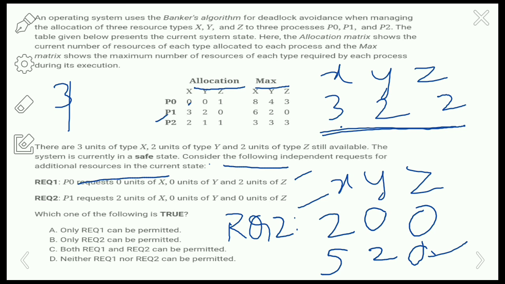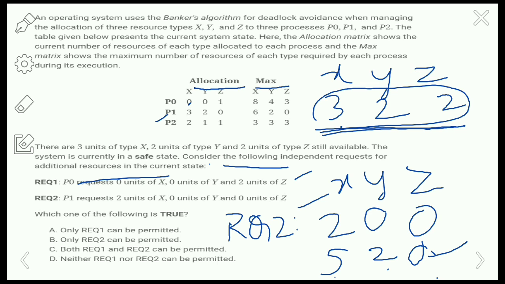Okay, so now we are going to check whether it will satisfy the maximum requirement or not. Here the process P1 needs a maximum of 6210 resources, but the allocation is only 520. So now we are going to use the freely available resource here, that is 322. If you add the currently allocated resource with the freely available resource, we are going to check whether it will satisfy the maximum requirement or not.